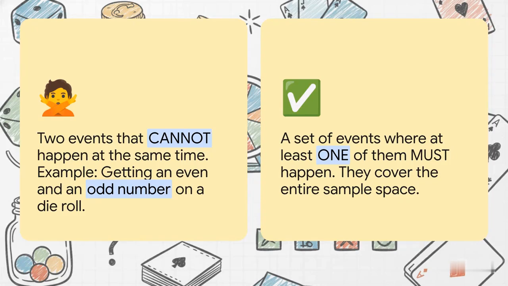And this is really important. We have 2 key relationships here. Mutually exclusive events are things that just can't happen together. Think about it. When you roll a die, you can't get an even number and an odd number on the same roll. Then you have exhaustive events, which cover all the bases. Together, they make up the entire sample space. One of them has to happen.